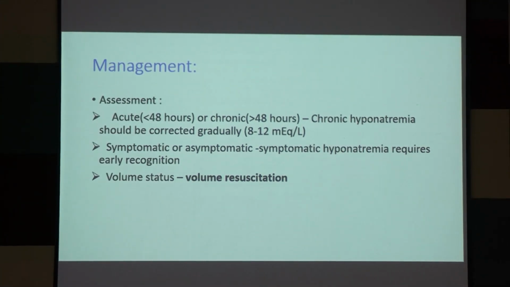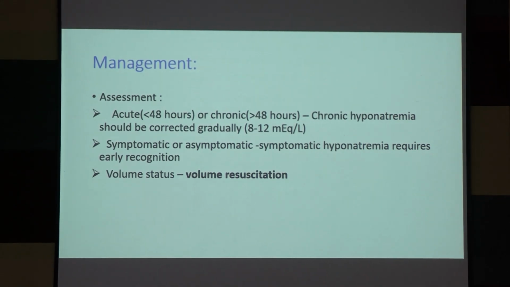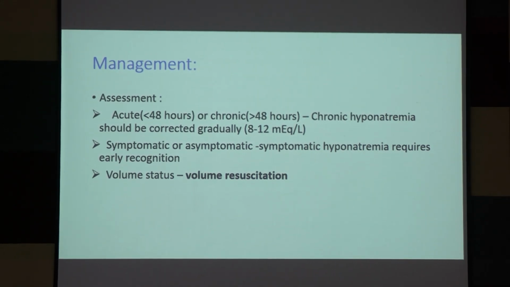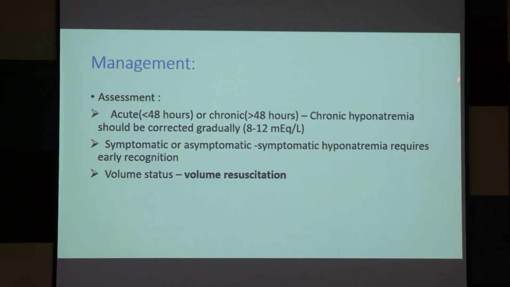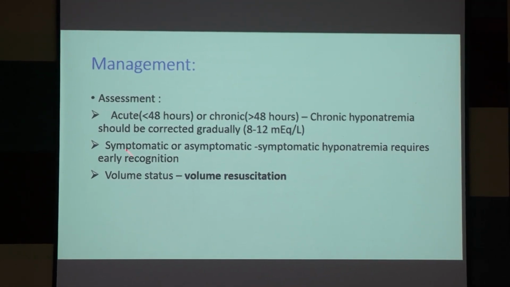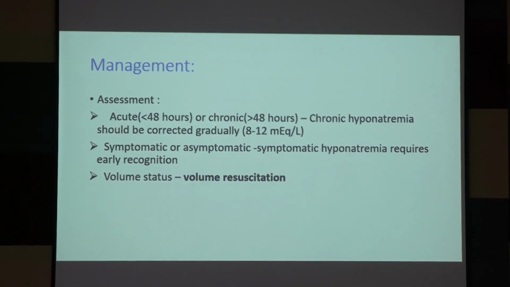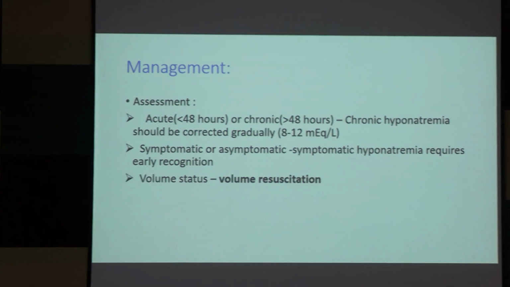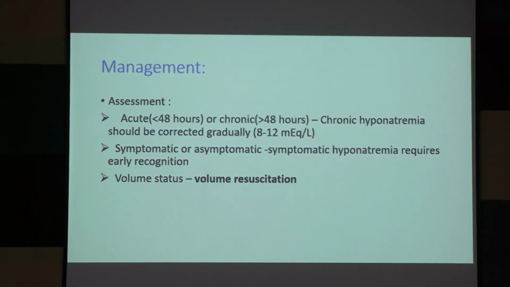In acute onset, you have to recognize the case and treat early. But in chronic hyponatremia, you have to go very gradually, because if you hurry up, that may cause intracellular cytotoxic cerebral edema. Keep that pathology in your mind.